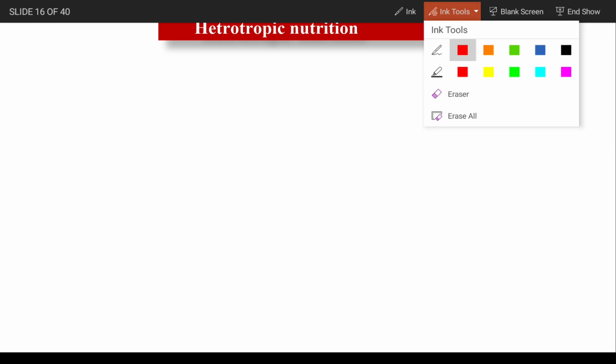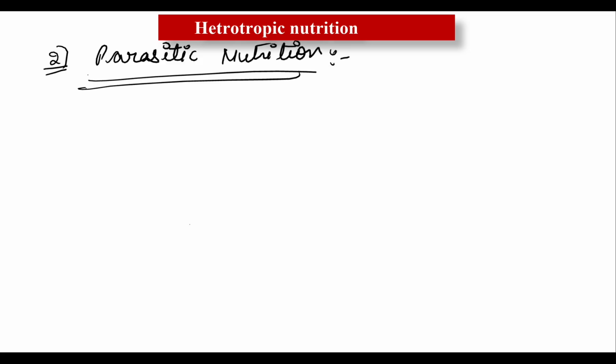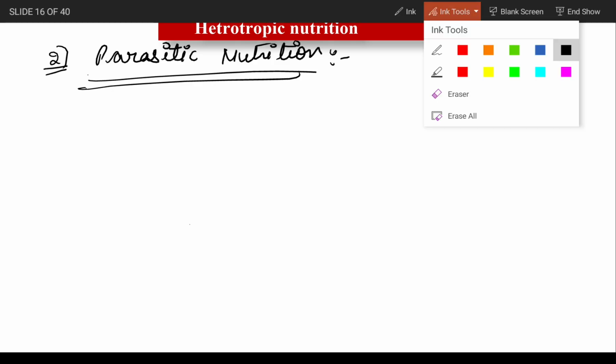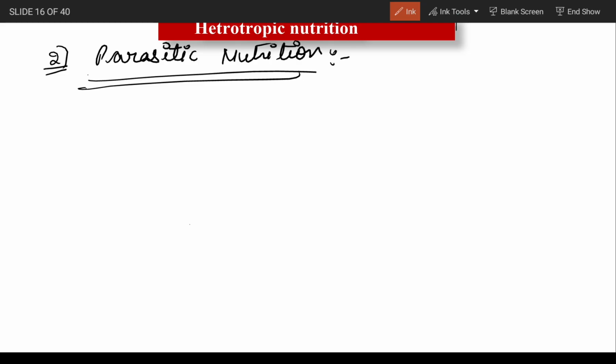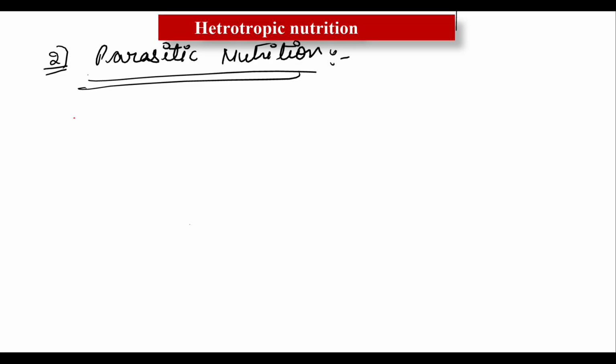Now come to another type of heterotrophic nutrition. The second type is known as parasitic nutrition. Okay, now write down. Again let me take another color, so that you can differentiate between the heading and the definition. Okay guys, so what do you mean by parasite?